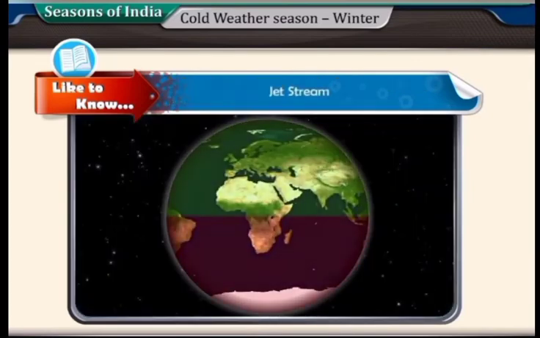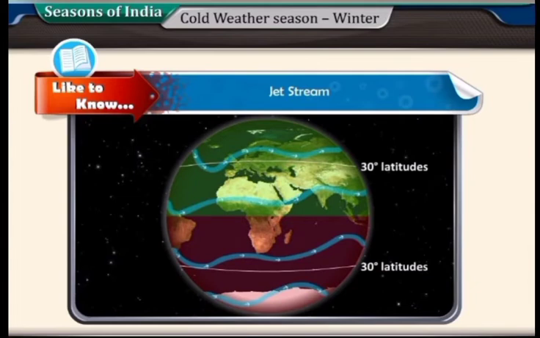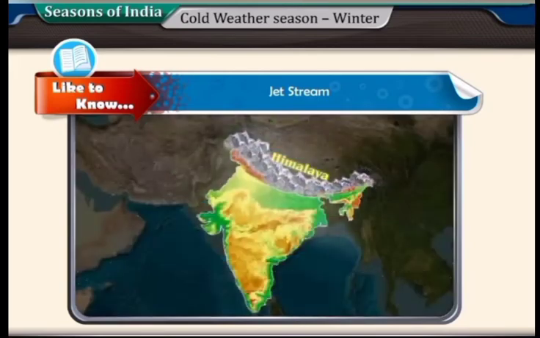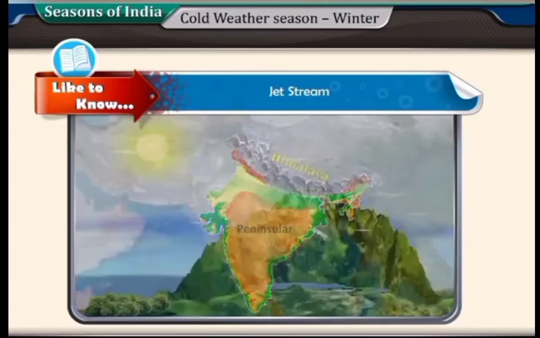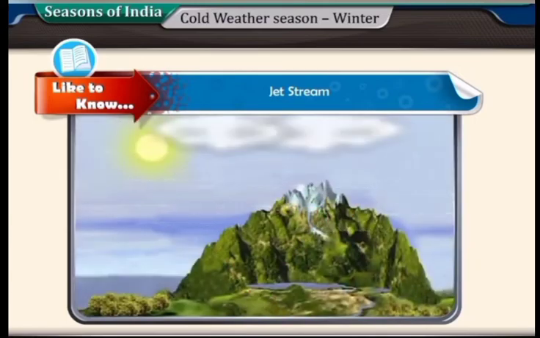Jet stream. In both hemispheres, around 30 degrees latitudes, very powerful winds in a pipe-shaped belt blow with high speed in the atmosphere at an altitude of 8 to 15 kilometers. These winds are known as jet streams. Their average velocity is about 150 kilometers per hour, and in the central part of this wind belt, their velocity is about 400 kilometers. During winter, these winds blow over the southern slopes of Himalayas, and in summer, these are stationed over peninsular India. High altitude winds help to bring rain.